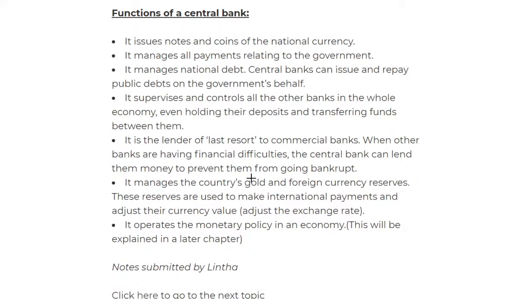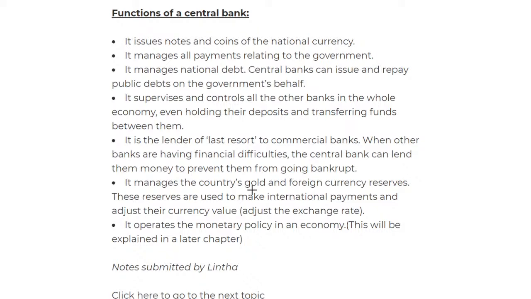We then move on to the functions of a central bank. A central bank will issue notes and coins as a form of national currency. They manage all payments relating to the government. So whatever the government buys, does, or deals with, the central bank manages all the payments.